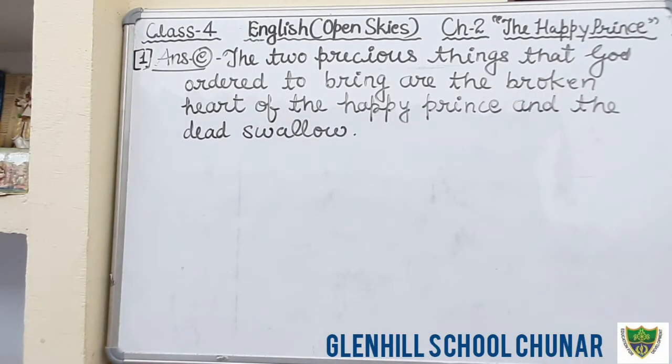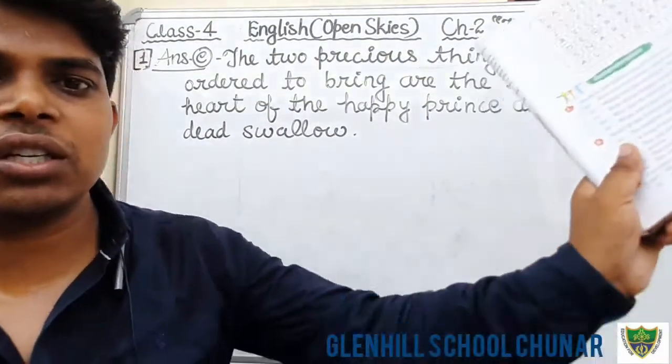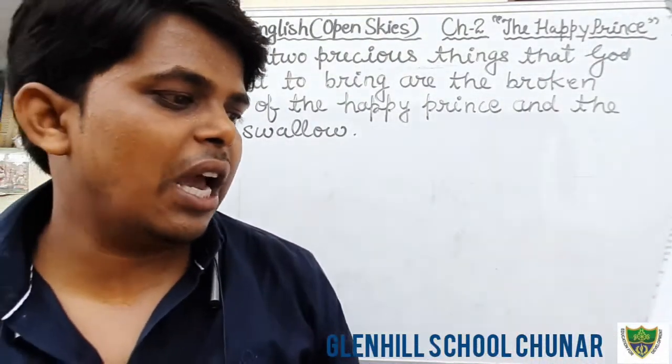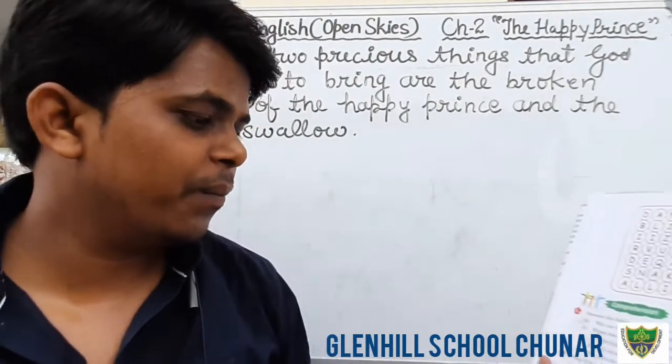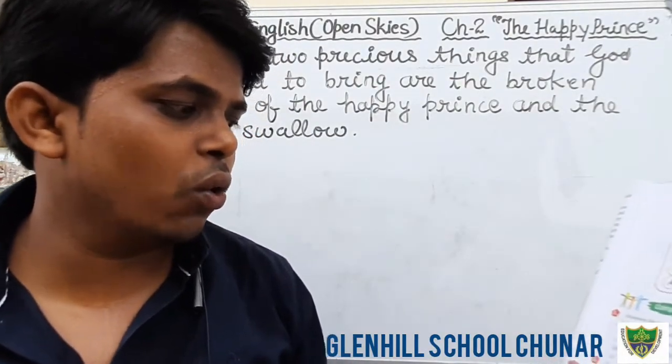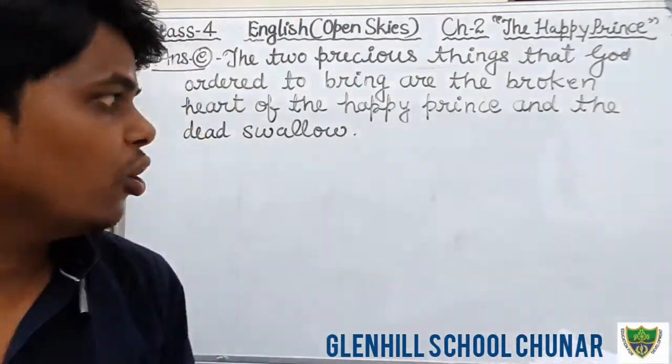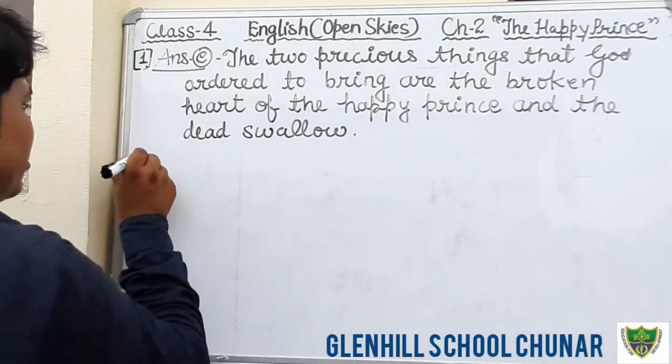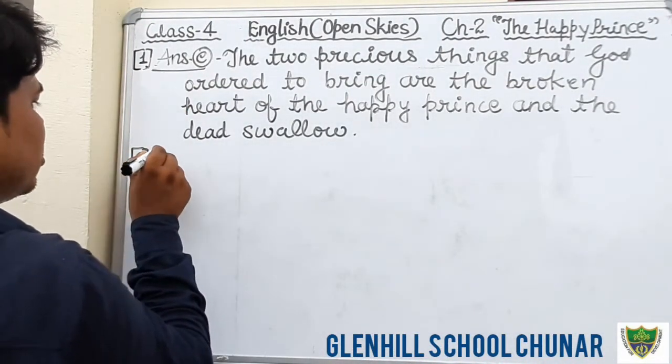So in this way we have completed the question answers of chapter number 2, that is Happy Prince. Dear students, now open the book. We will do the exercises with the help of a pencil in the book. Page number 19, we will do true false now. Okay students, exercise number 2, that is true false.